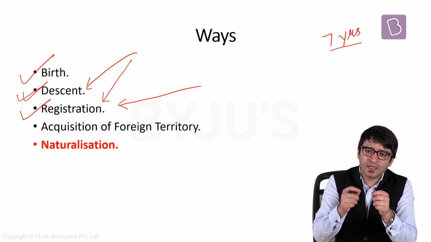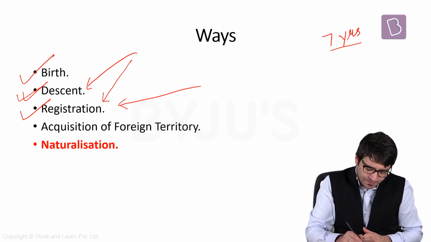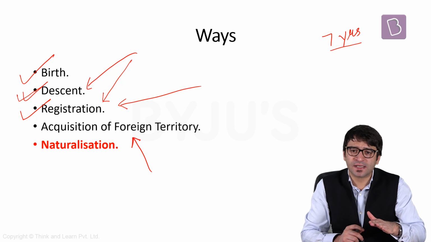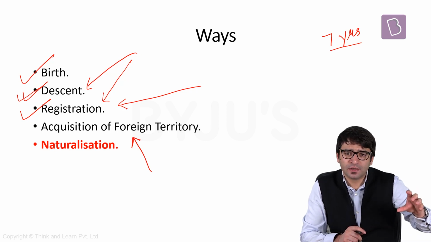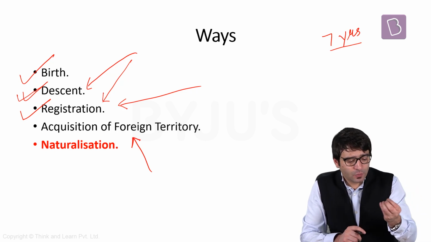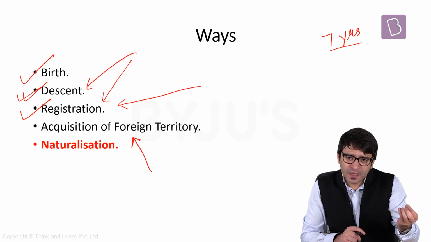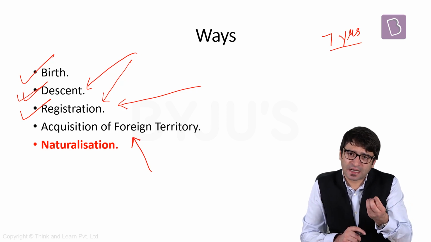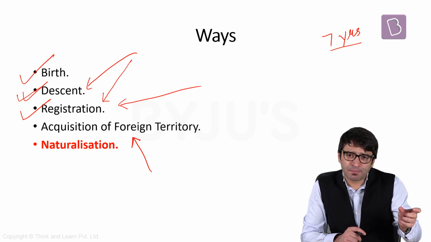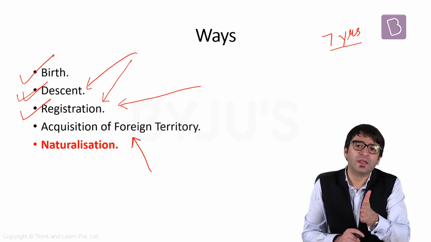Fourth way in which an individual can acquire Indian citizenship is by acquisition of foreign territory. For example, Puducherry. It was a French colony. When India acquired Puducherry, the government was empowered to declare that all these people of the French colony are now Indian citizens.